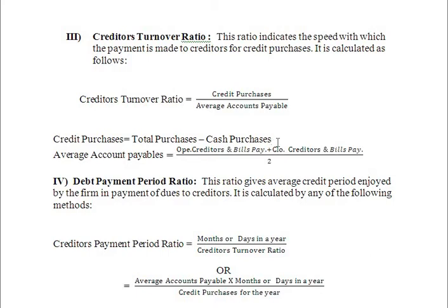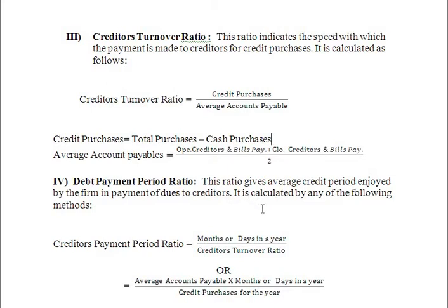Next one, the debt payment period ratio. This ratio gives you the information on how much time the firm took, or the speed with which payment is made to the creditors. The debt payment period ratio gives the average credit period enjoyed by the firm in payment of dues to creditors.